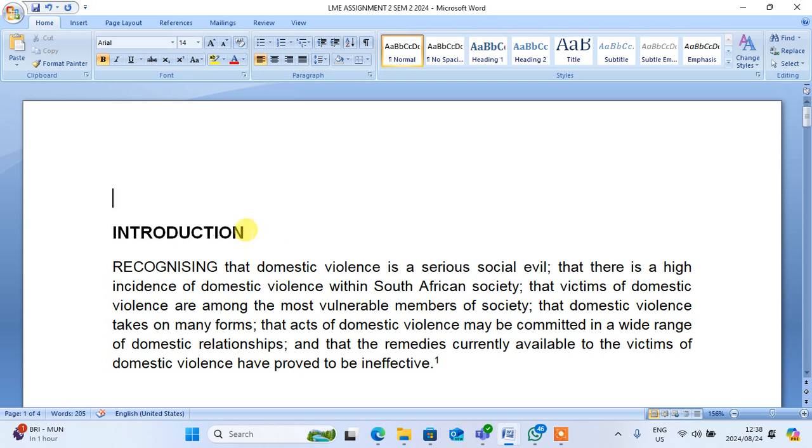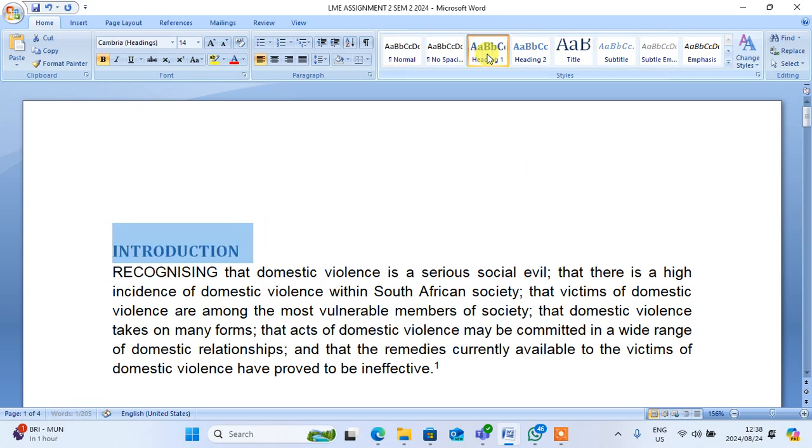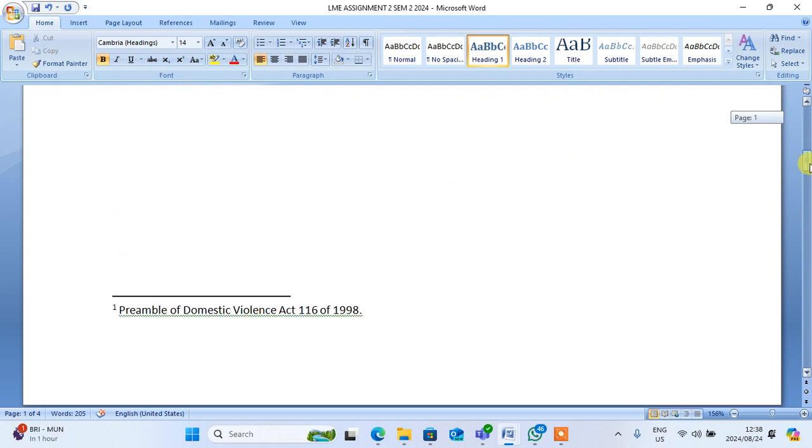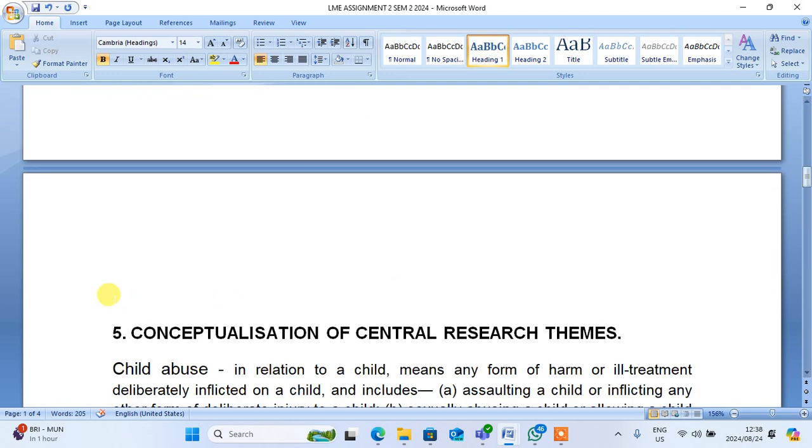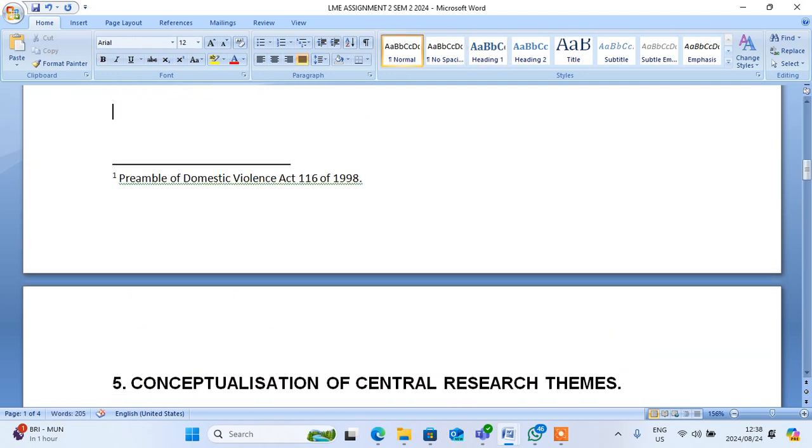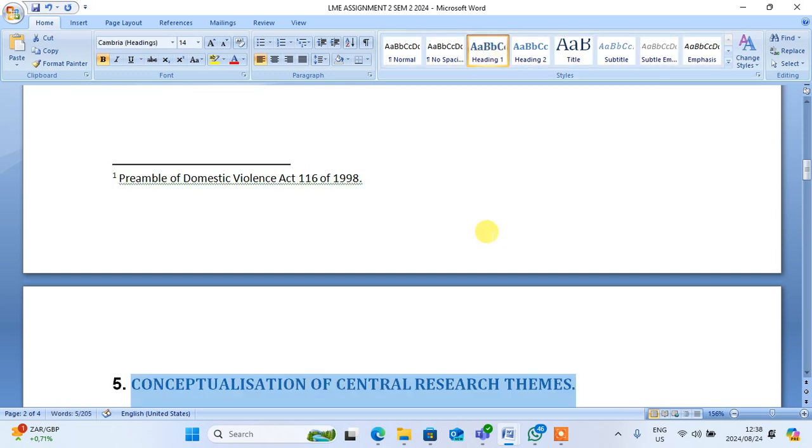So in order for you to insert, you must come there and say introduction. Then you write it as a heading number 1, right? You put it as a heading number 1. Then you go down. Conceptualization, heading number 1.